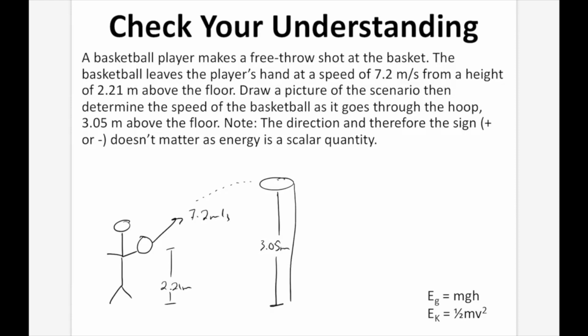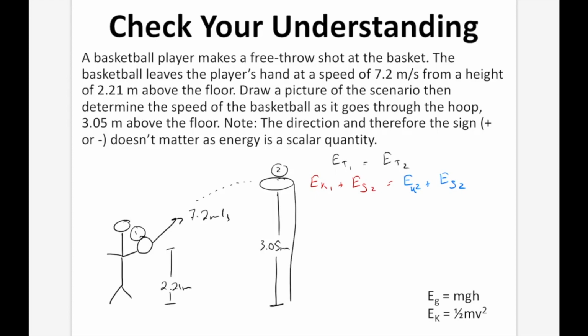Okay, so now what we need to do is we need to say that ET at the start, so we'll call it ET1, is going to equal E total 2, right? This is 1, and this is 2. Now, what makes up the energy in number 1? Well, in number 1, we're going to have kinetic energy, we're going to call it EK1, and we have EG, potential energy. We're going to call that EG1. And that's going to equal, of course, the kinetic energy at 2 plus the gravitational energy at 2.